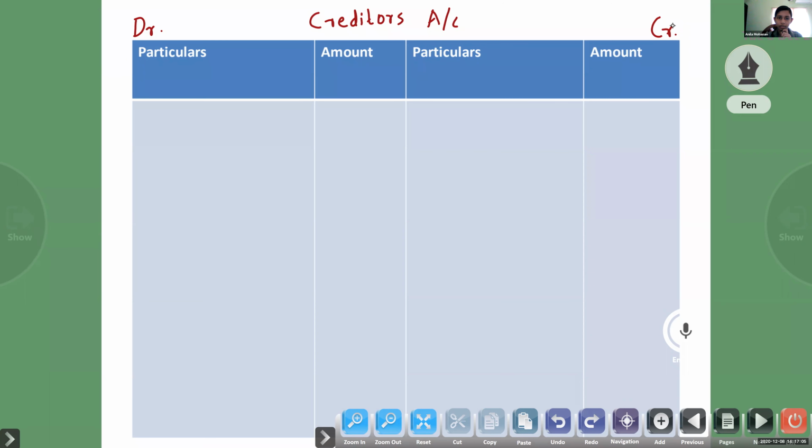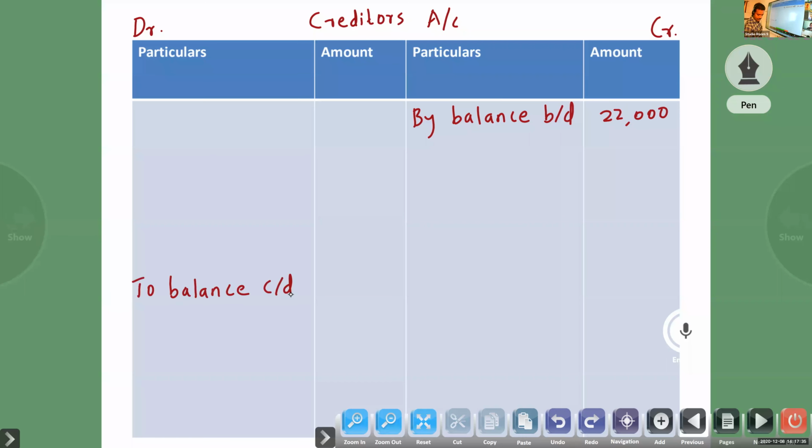First, starting with by balance b/d, it is the opening balance, by balance b/d 22,000. Then to balance c/d, the closing balance, balance carried down, 29,000.